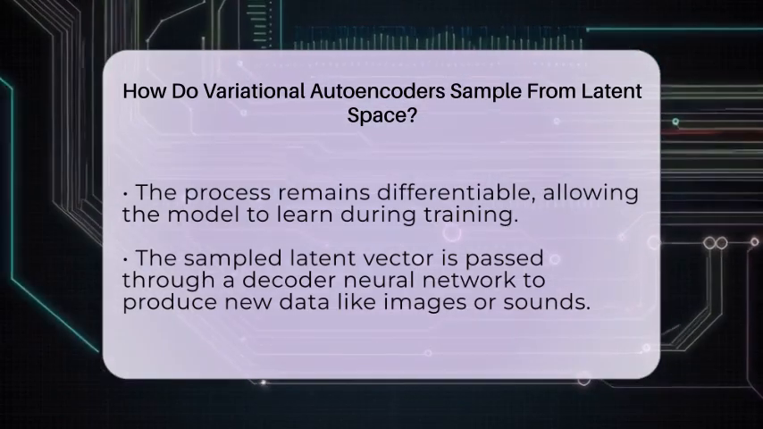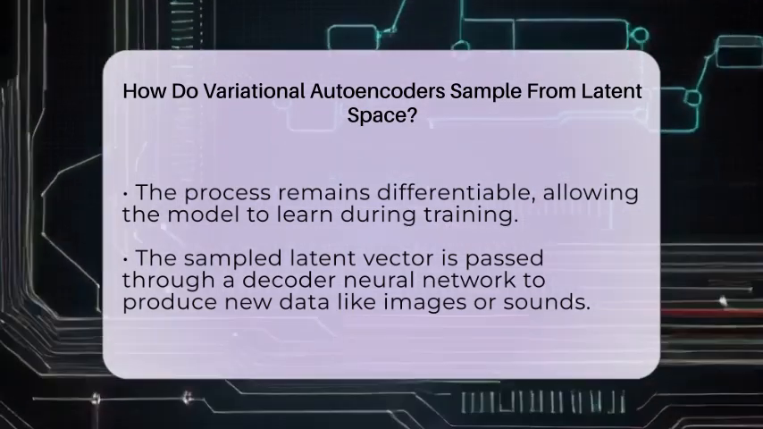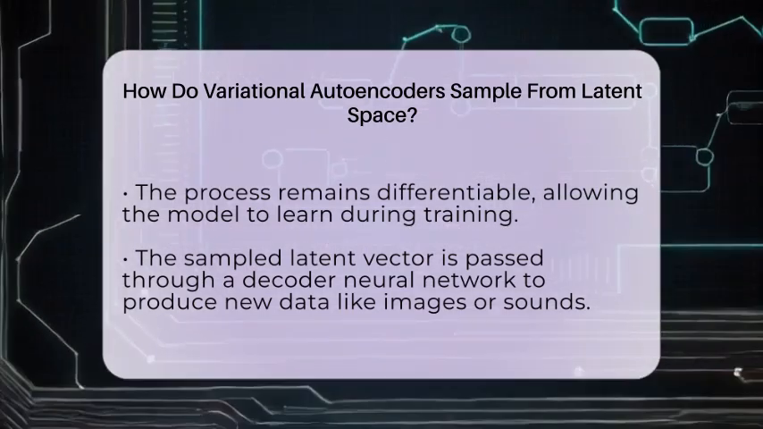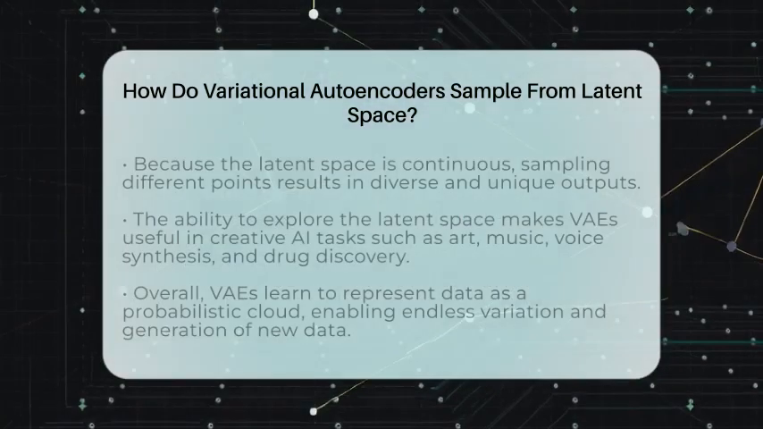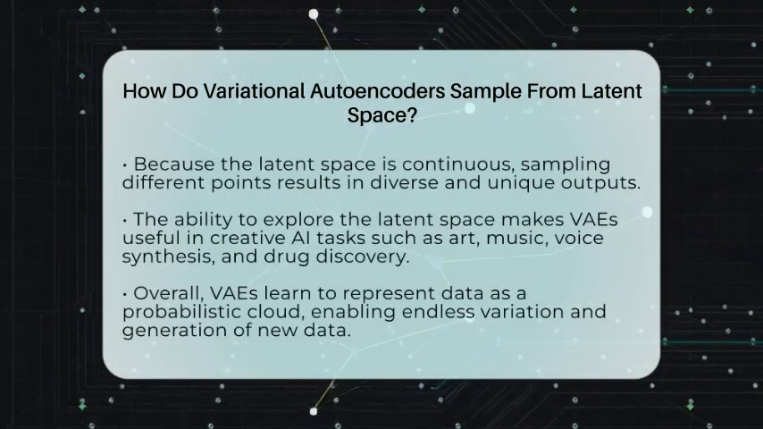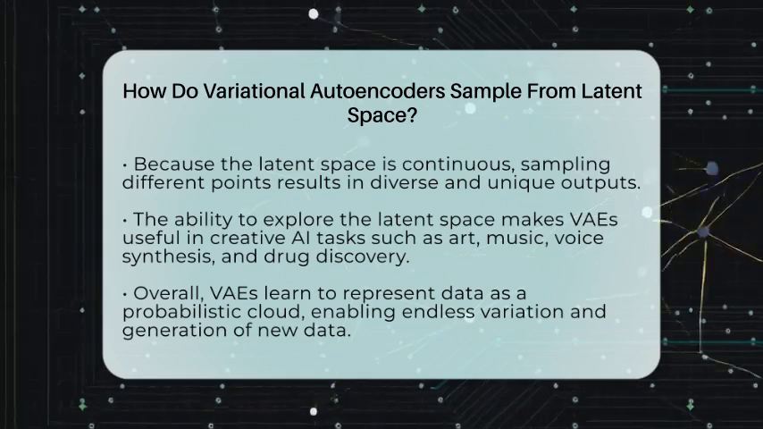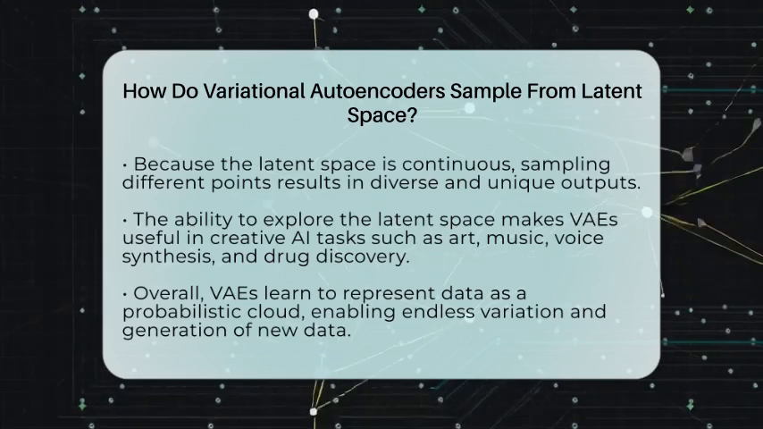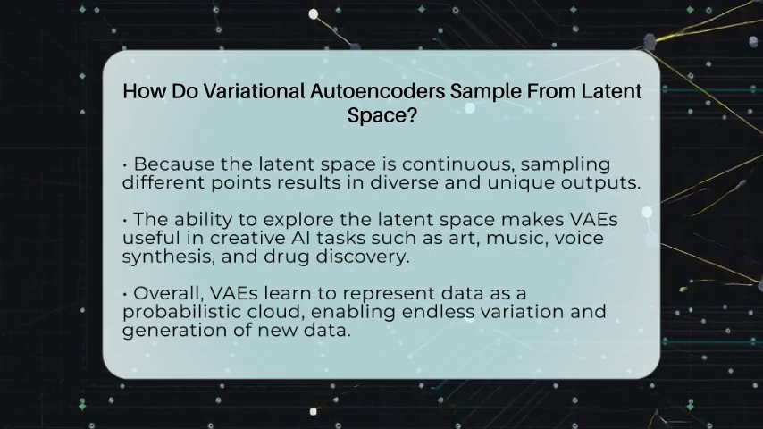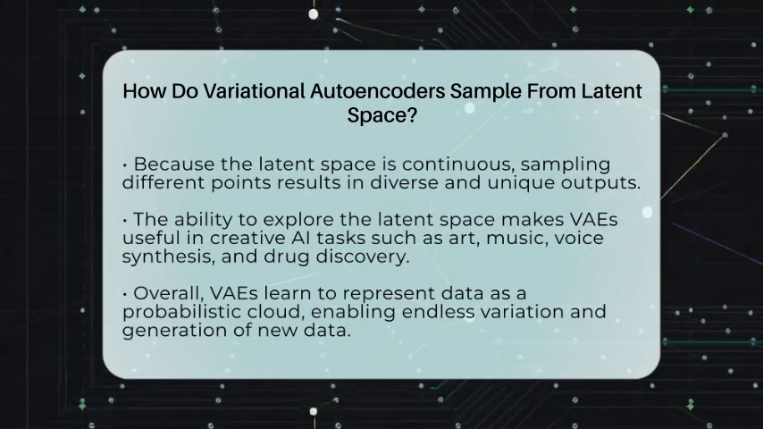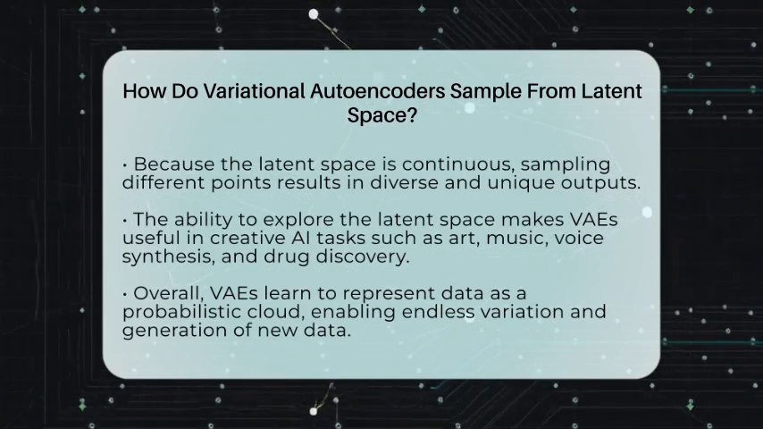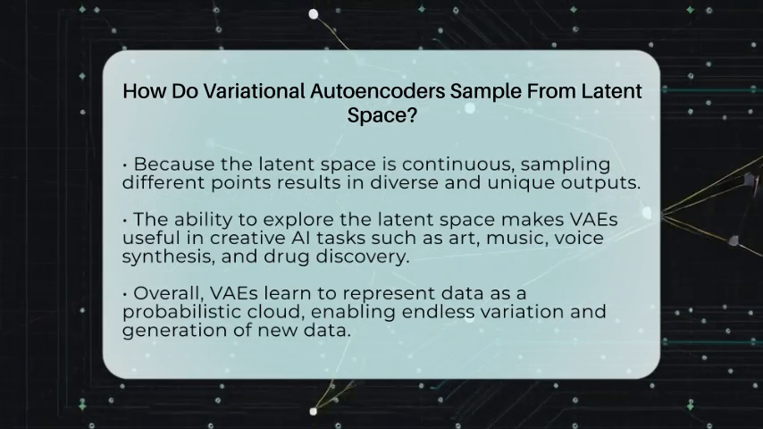This sampling method is what makes variational autoencoders so powerful. They can create new, diverse data that still makes sense because each sample comes from a learned distribution. It's like having a map of possibilities, and you can explore different areas to find something new and interesting. This approach is used in many creative AI tasks, from making art with models like DALL-E or Midjourney to generating realistic voices or even new molecules for medicines.